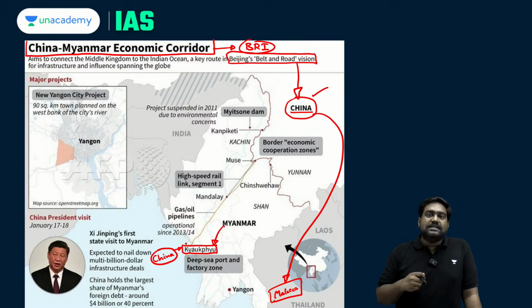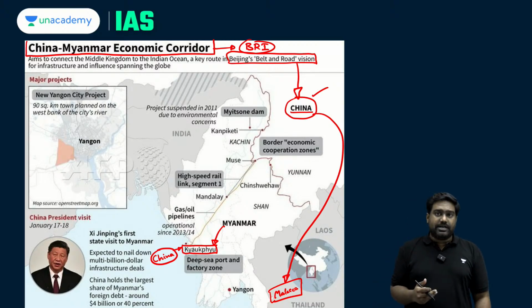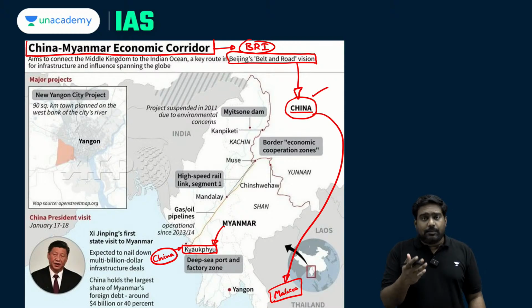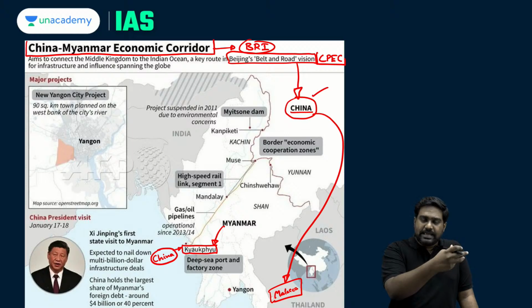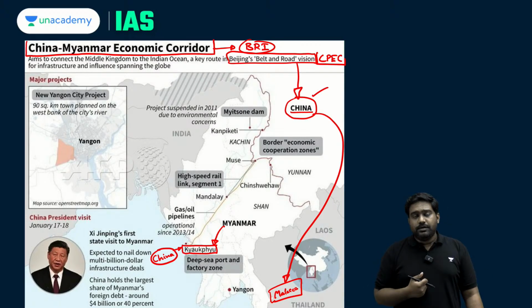So that is why China has been searching for alternate routes. It is trying to find alternate routes to the Indian Ocean without depending on the Malacca Strait. It's trying to bypass the Malacca Strait. And China is pursuing a couple of projects. One is the CPEC project, the China-Pakistan Economic Corridor, through which China's Xinjiang province is being linked with Pakistan, where strategic ports like Gwadar and Karachi give direct access for China into the Arabian Sea, and from there it can access the Persian Gulf.